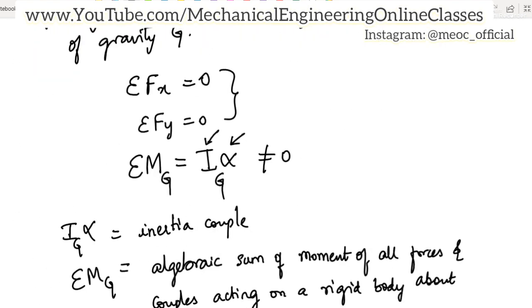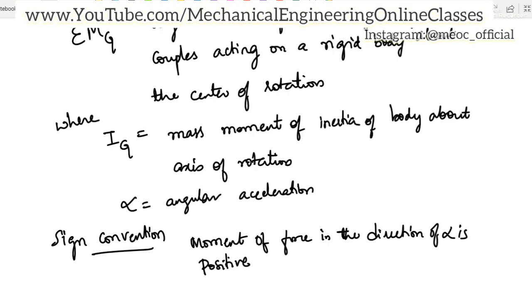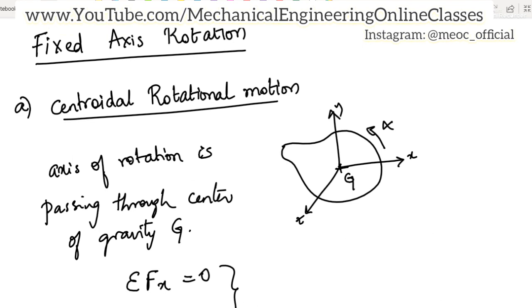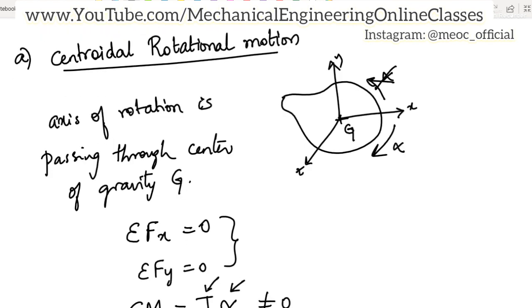Similarly, in rotation, sign convention is that the moment of a force which is in the direction of alpha is positive. So here from the pic, alpha is in anti-clockwise direction. So moment of any force which is in anti-clockwise direction is positive. Now suppose alpha is in clockwise direction, then the moment of forces that are in clockwise direction will be positive. So depending on the direction of alpha, the moment of force in that particular direction will be considered positive. So this is the first case where the rotational motion is about centroidal axis.